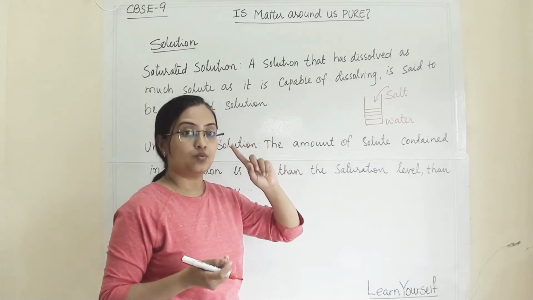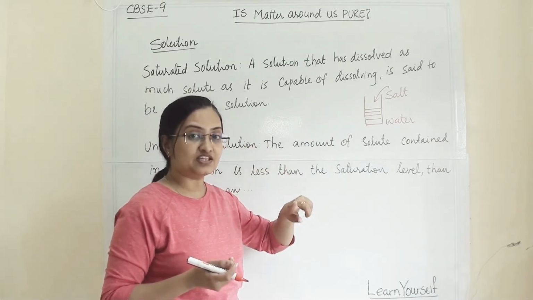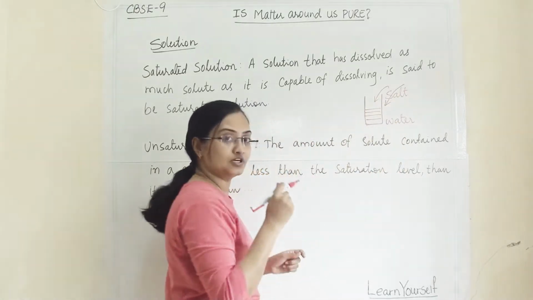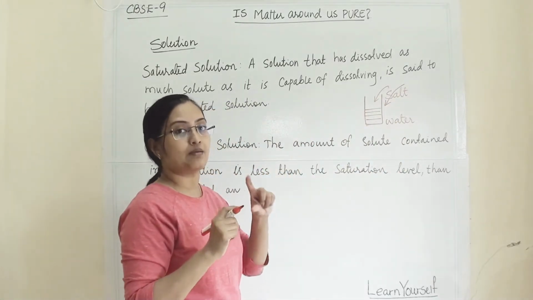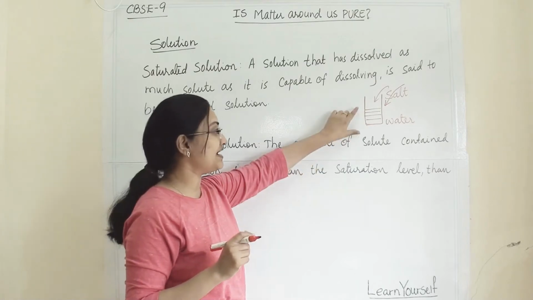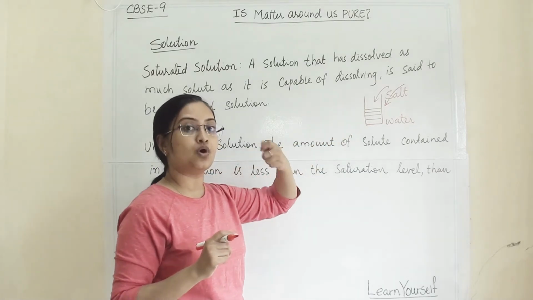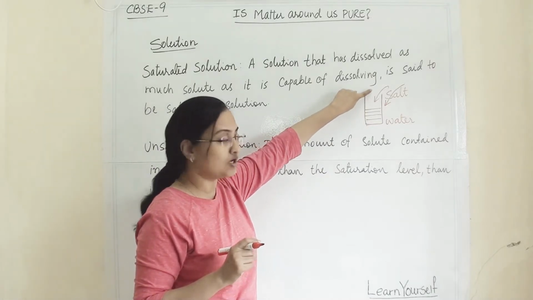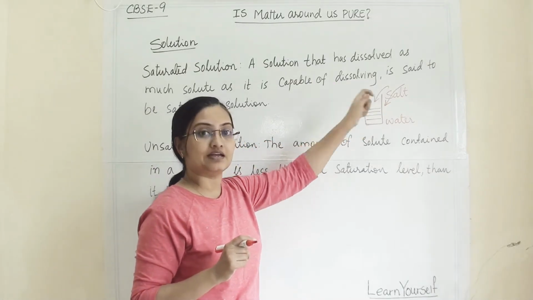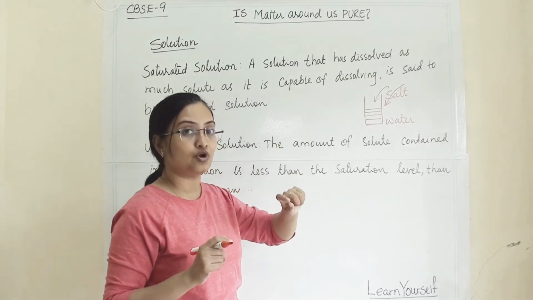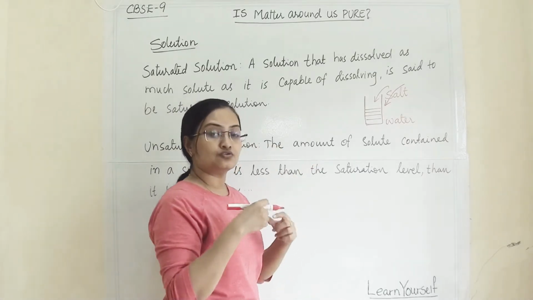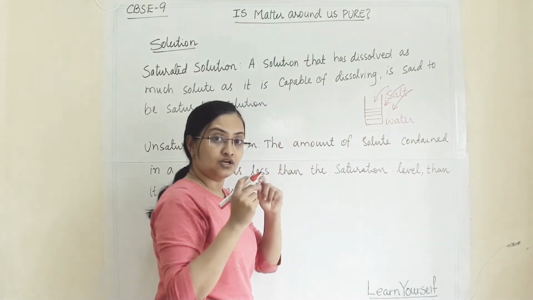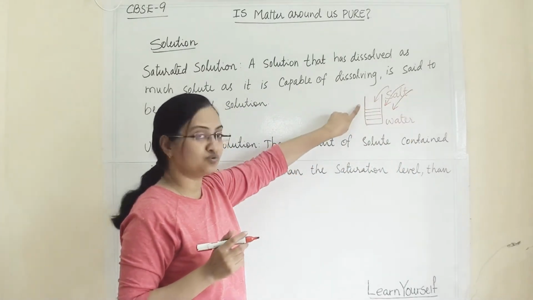Once that salt has completely dissolved, I am again adding another spoon of salt into the same amount of water. I am not adding water, I keep on adding the salt. So this is one spoon of salt. After that I am adding the second spoonful of salt. That also has dissolved. Then I am adding a third full spoon of salt.